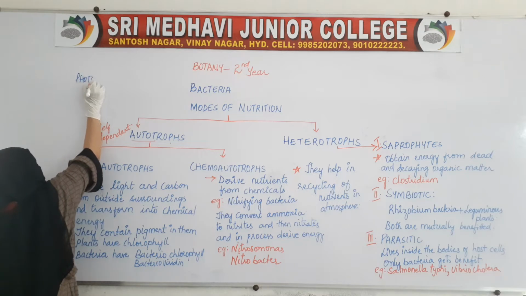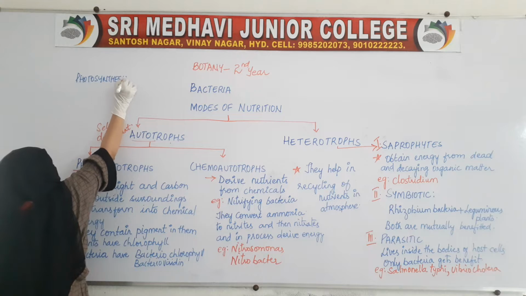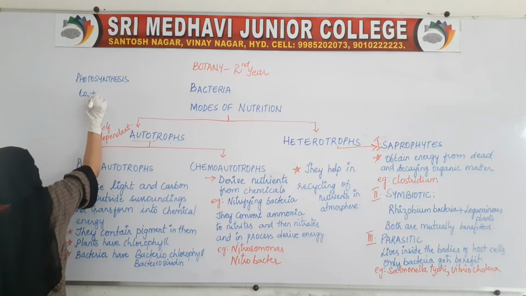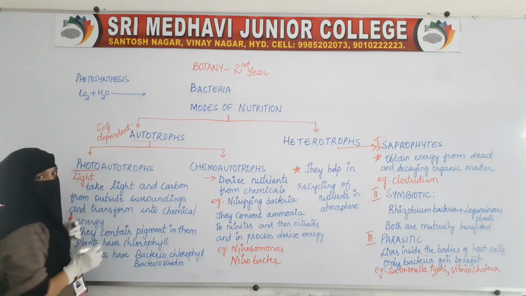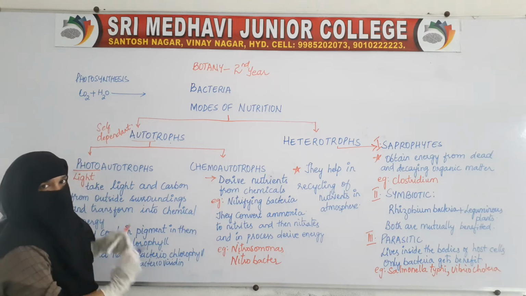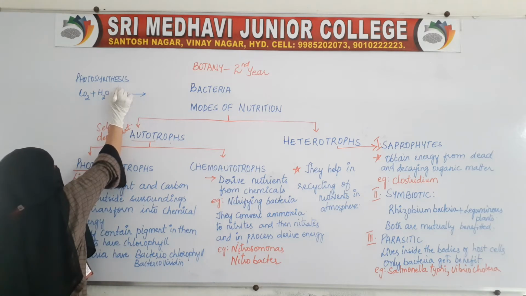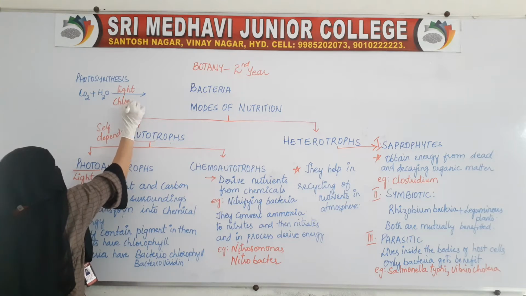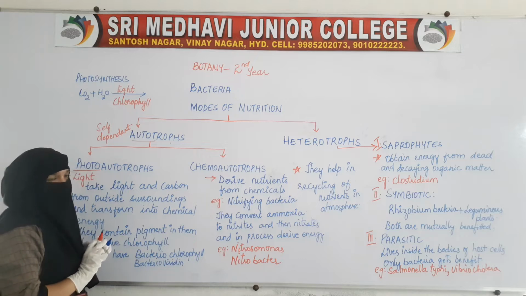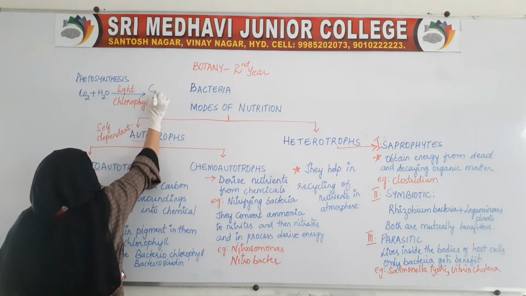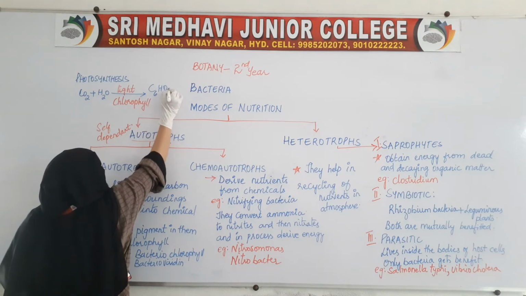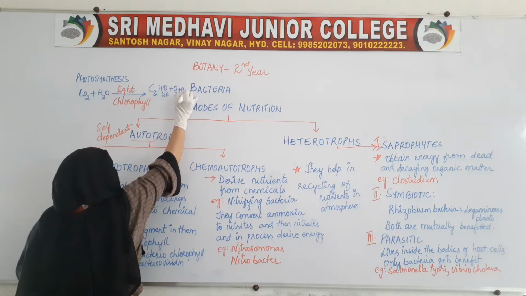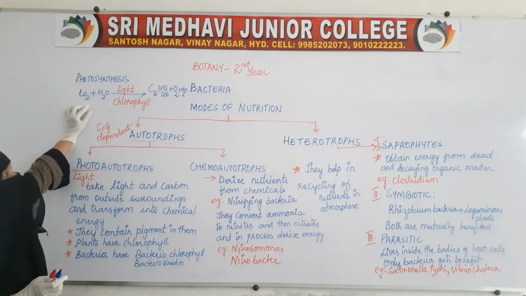In photosynthesis, plants take carbon dioxide and water from the environment in the presence of light and chlorophyll, and convert them into chemical energy, that is C6H12O6, along with this it also gives oxygen and water. So this is the basic equation of photosynthesis.